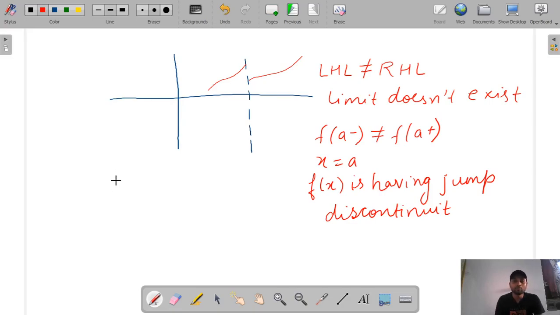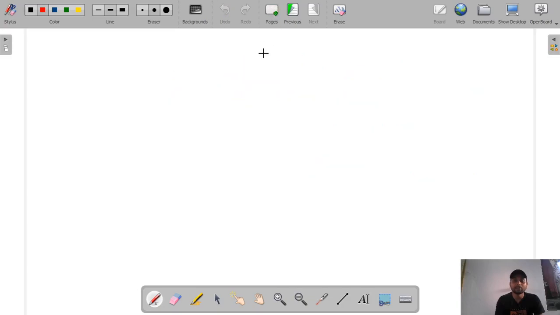Now one more condition we will see. Let's suppose this is a graph and it is x is equal to a. Let's suppose the graph is like this up to x equal to a minus, at x is equal to a, this is the value, and again from x is equal to a plus, it starts from here.